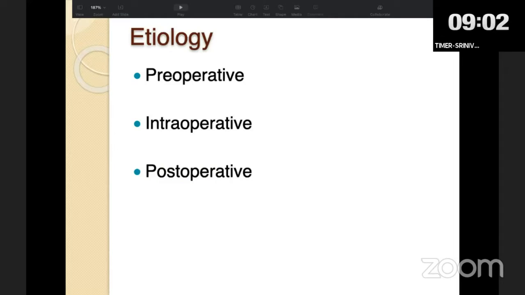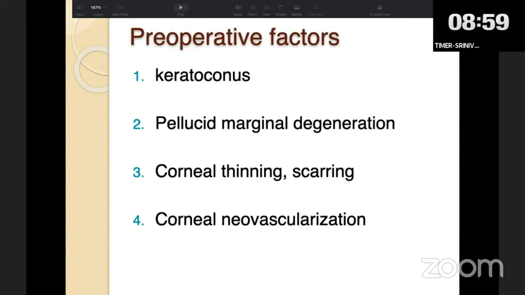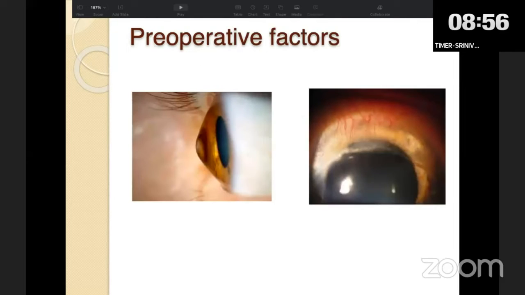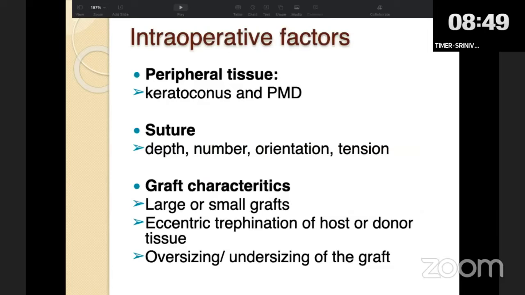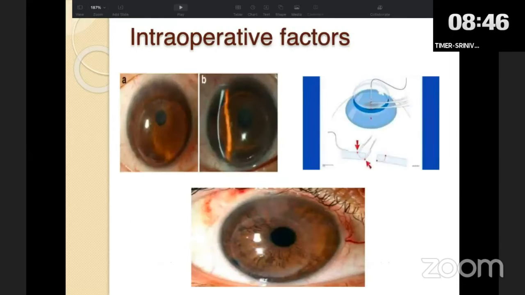There are many factors which can contribute to post-keratoplasty astigmatism. Preoperatively, corneal scarring, corneal vascularization, and peripheral thinning as in ectatic conditions can lead to astigmatism post-keratoplasty. Intraoperative factors like suture length, suture tension, and orientation can also lead to astigmatism post-operatively.